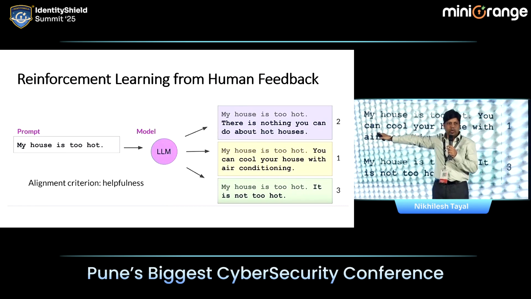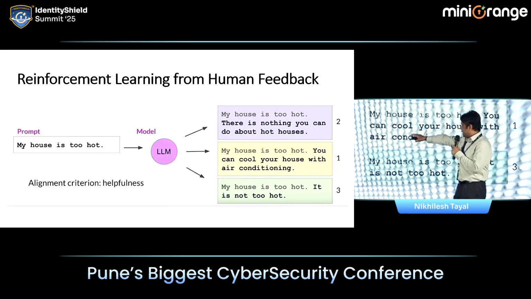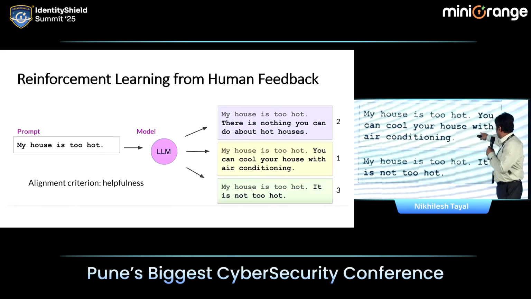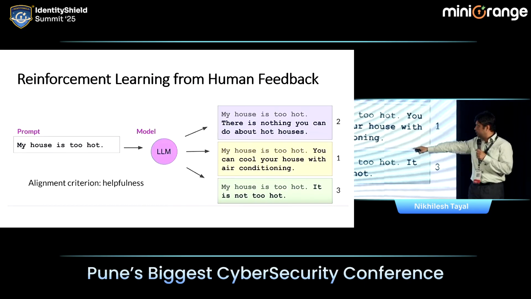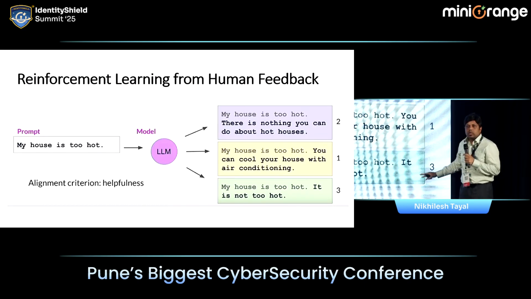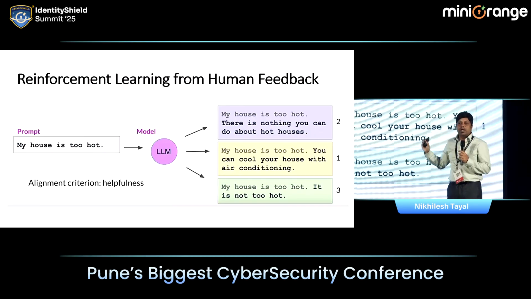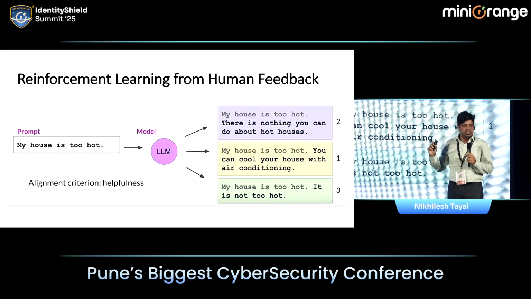Model is not trying to help me here, right? Second is, my house is too hot. Model said, you can cool your house with air conditioning. Now here model is trying to help me. Third is, it is not too hot. Here model is not at all acknowledging my question itself, my problem itself, right?